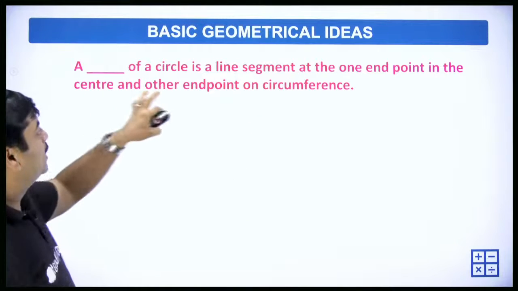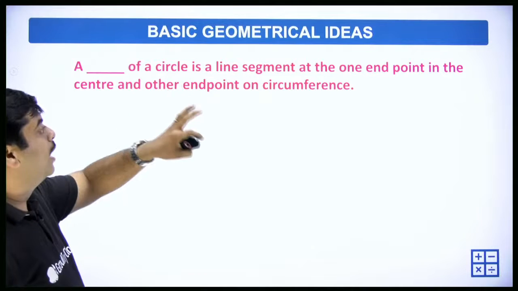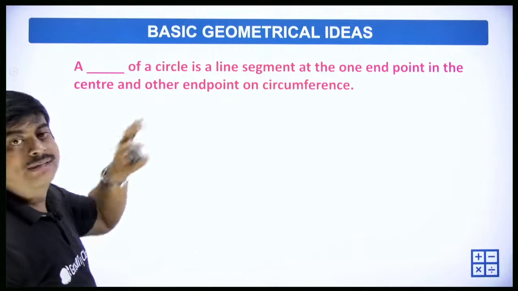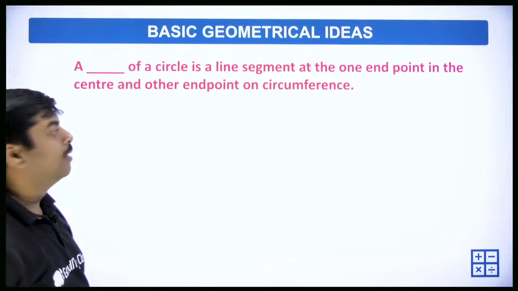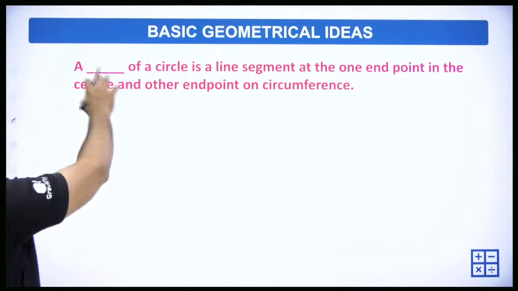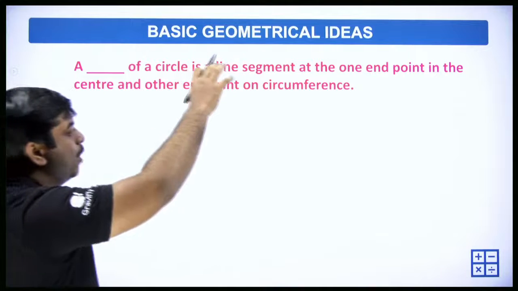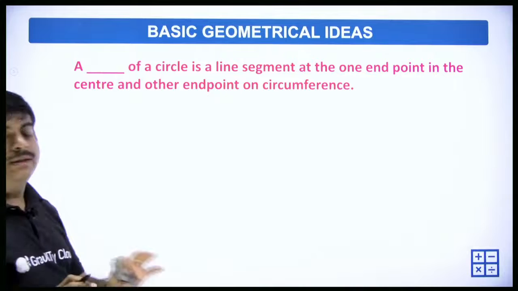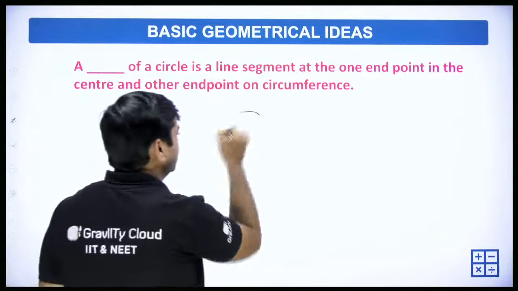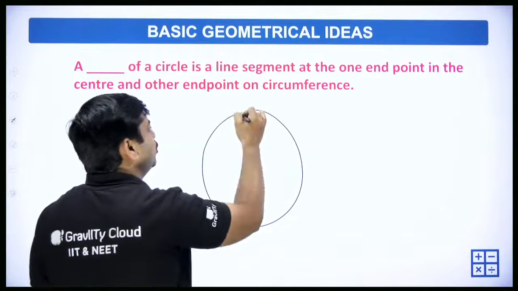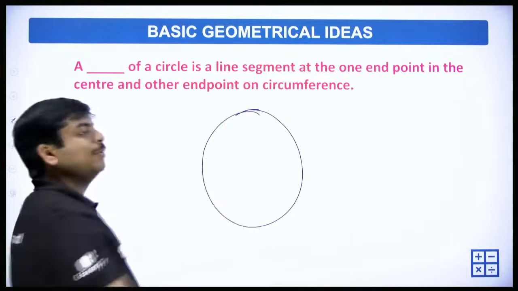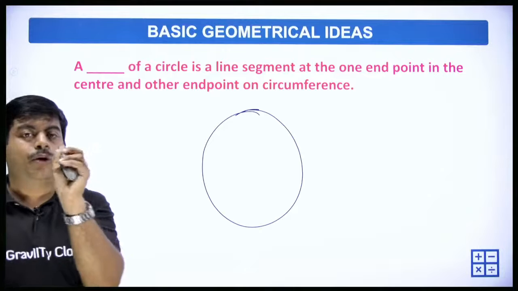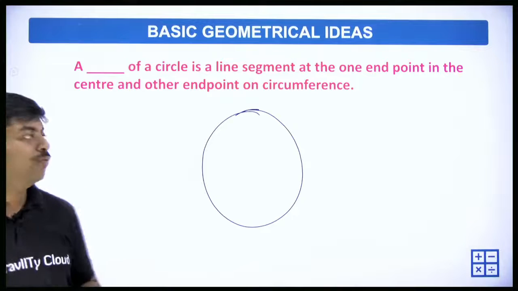Okay, so moving ahead, a dash of a circle is a line segment with one end point at the center and the other end point on the circumference. Let's try to understand what that is. It's a very simple thing, but you may not be able to understand the framing of it. But if you read carefully, word to word, then it will be very simple.